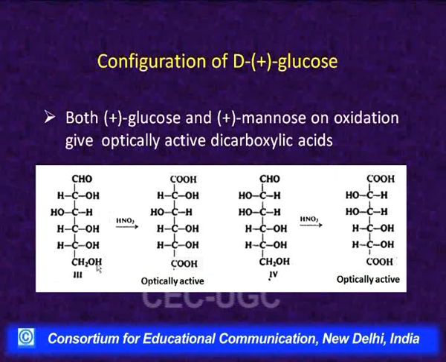If configuration 3 is for glucose or mannose, either of the two, this on oxidation will give this dicarboxylic acid, and this will be optically active because it has no plane of symmetry in it. And if this is the configuration, whether for glucose or mannose, this on oxidation will give this dicarboxylic acid, which will also be optically active because it has no plane of symmetry. It means according to this evidence, the pair of 3 and 4 may represent the glucose-mannose pair.